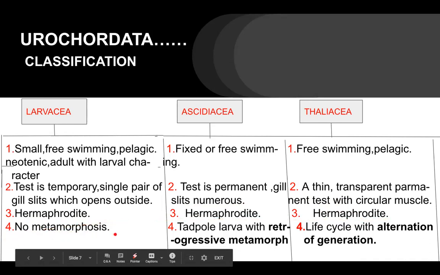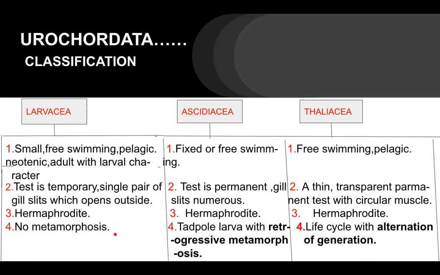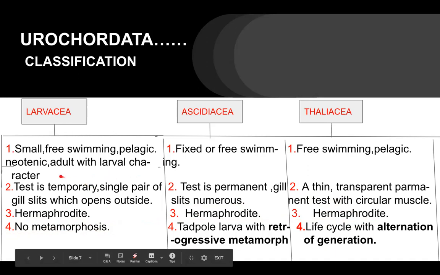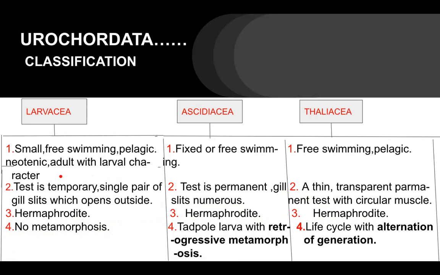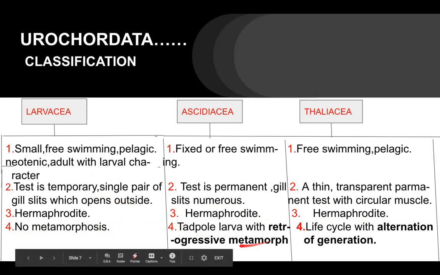In Larvaceae there is no metamorphosis, as the larva develops some characters: the adult with larval characters. Tadpole larva with retrogressive metamorphosis occurs in ascidians. What is retrogressive metamorphosis?